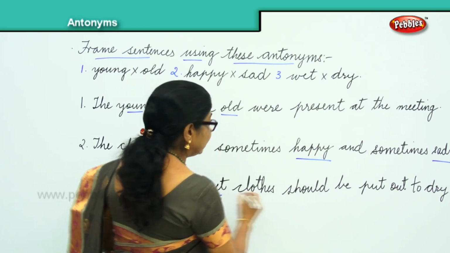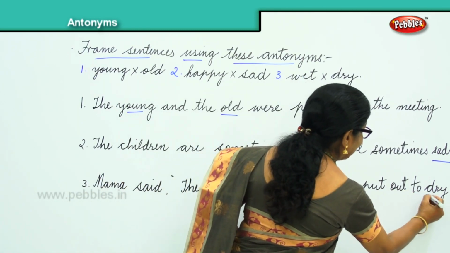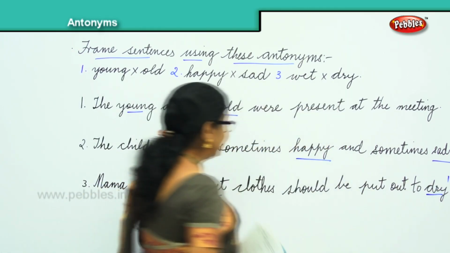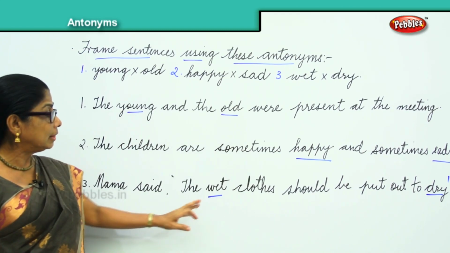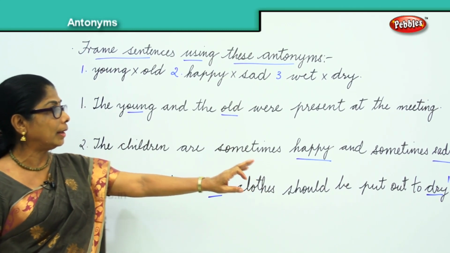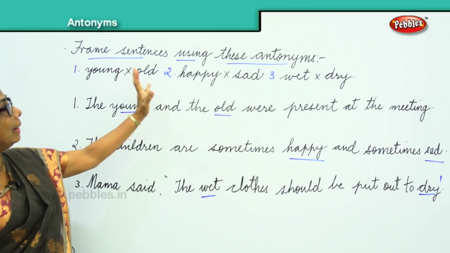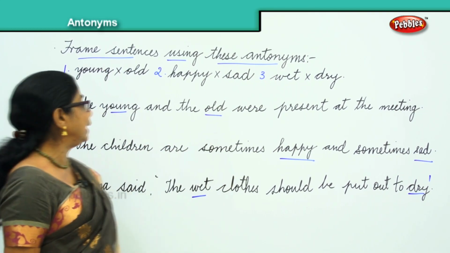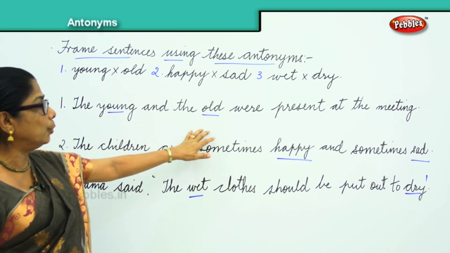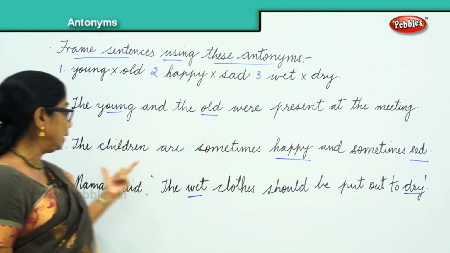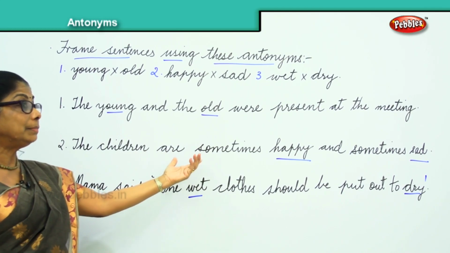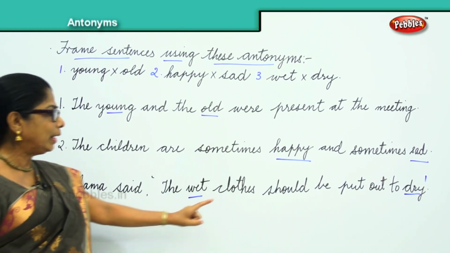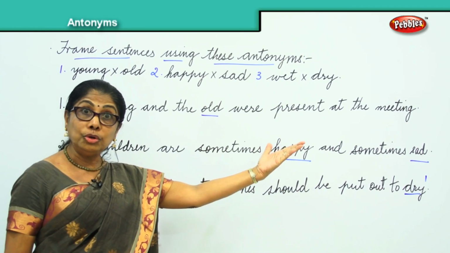What did Mama say? She said the wet clothes should be put out to dry. So we used the antonyms in sentence form. Let's read it again. The young and the old were present at the meeting. The children were sometimes happy, sometimes sad. Mama said the wet clothes should be put out to dry.